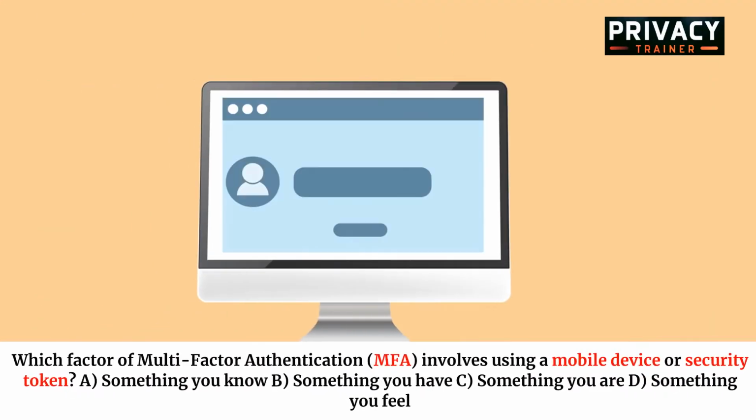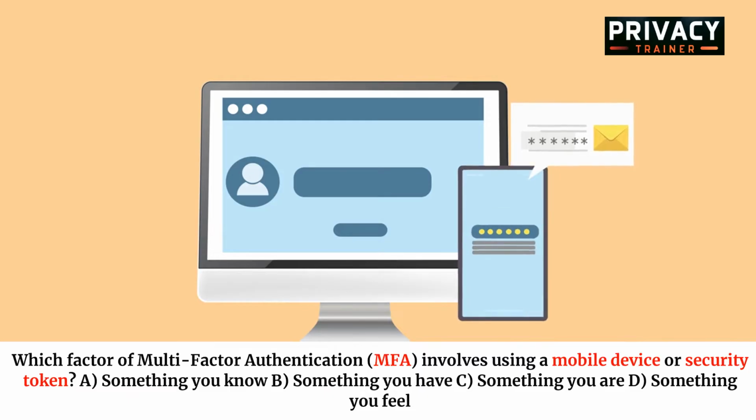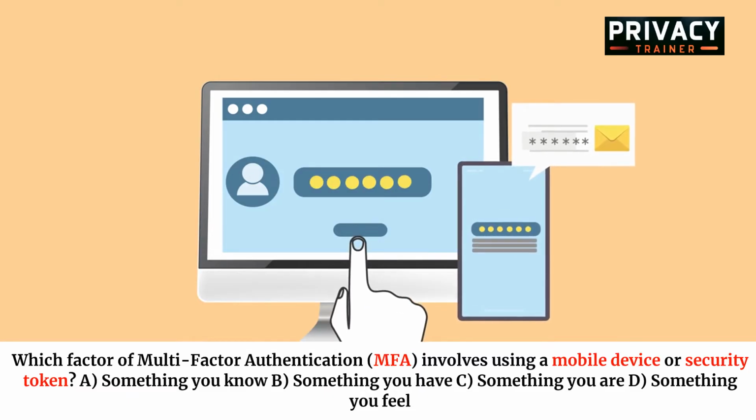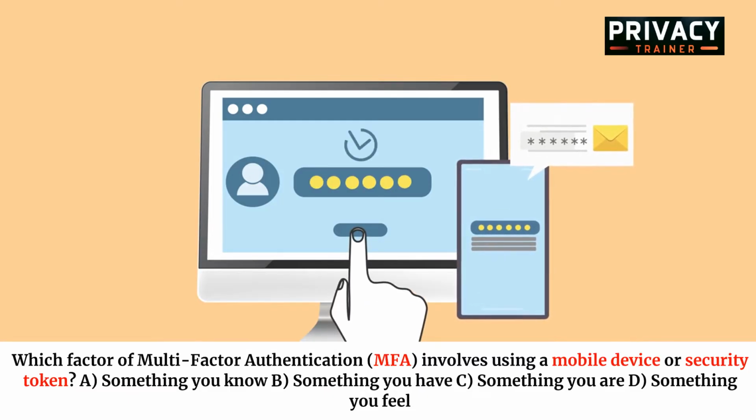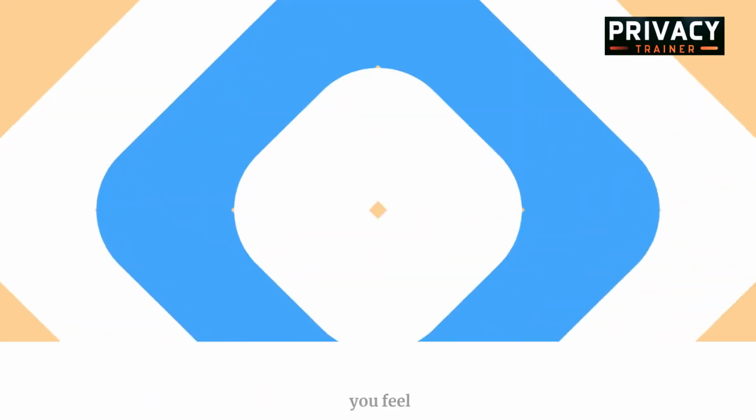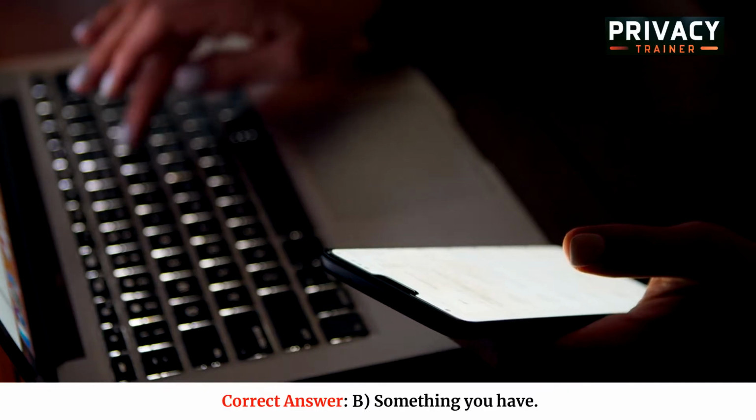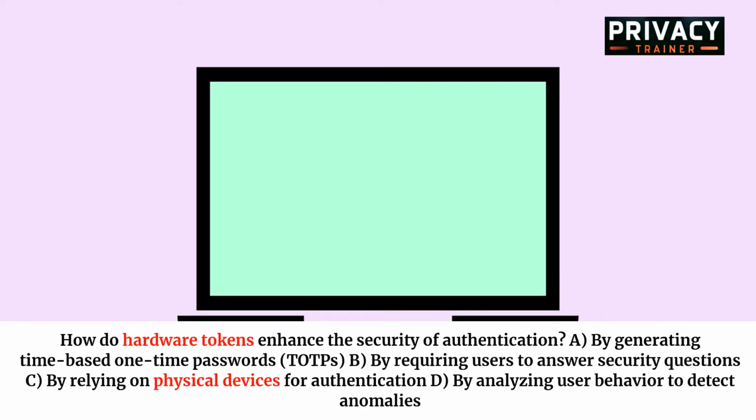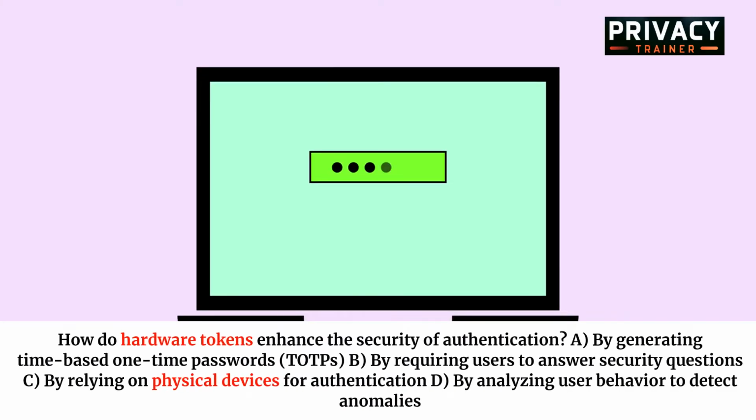Which factor of multi-factor authentication, MFA, involves using a mobile device or security token? A. Something you know. B. Something you have. C. Something you are. D. Something you feel. Correct answer: B. Something you have.